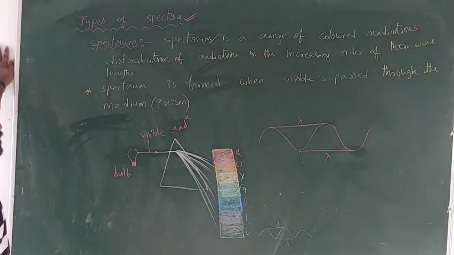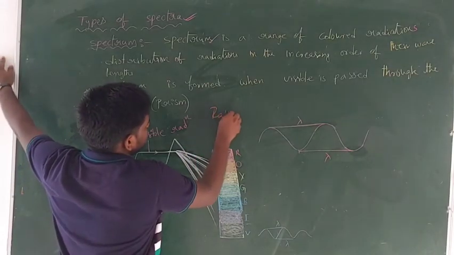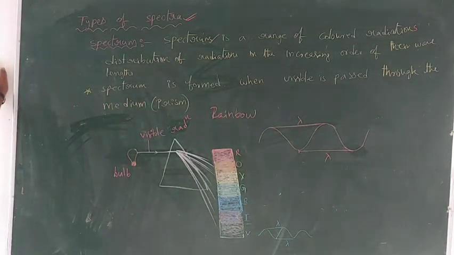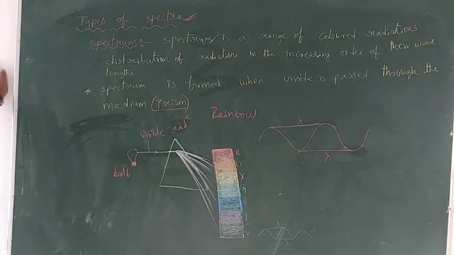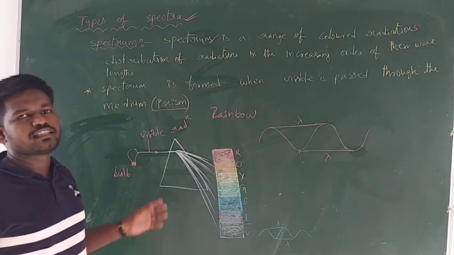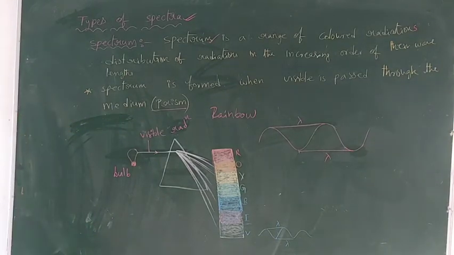So in nature guys, you can take rainbow. In nature, you can take that rainbow is a natural spectrum. Rainbow is formed when sunlight is passed through the water droplets. Here water droplets act as a medium, like the prism, and the sun acts as a bulb. So now the light emitted by the sun, when it is passed through the water droplets, we can get the 7 colors in the rainbow. So rainbow is also an example for a spectrum.